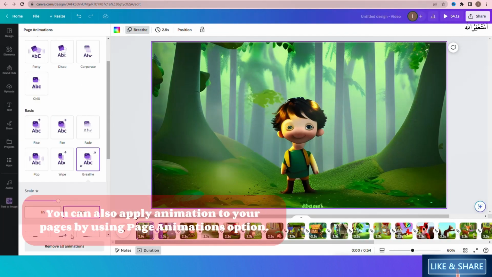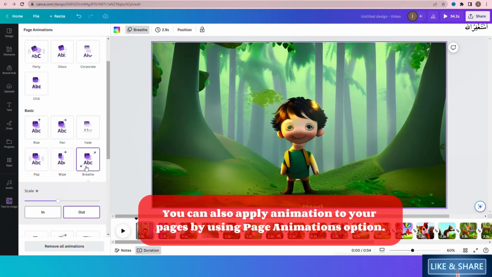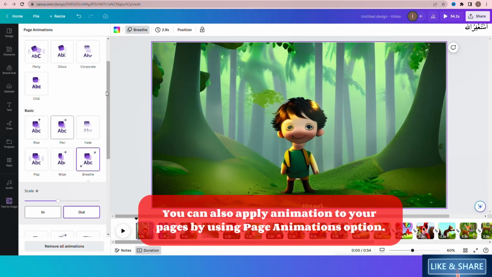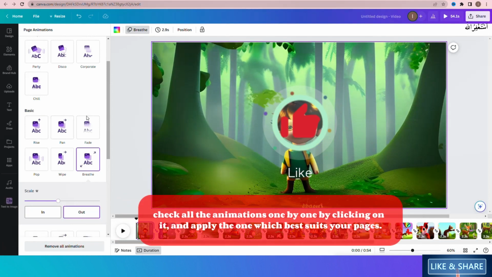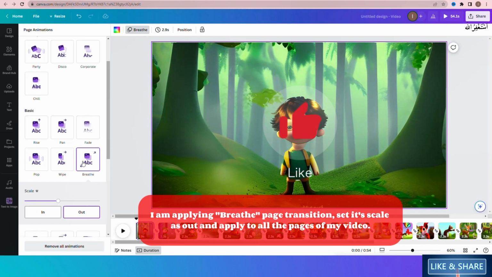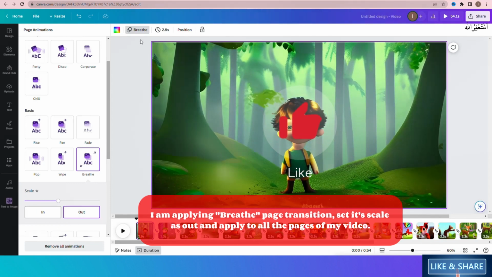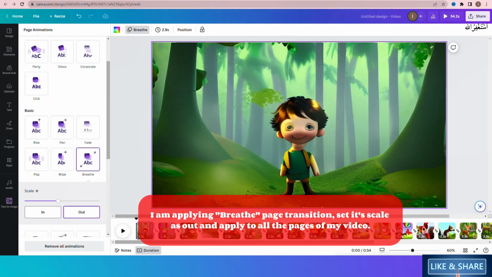We also apply animation to our pages by using the page animation option. You can check all the animations by clicking on them and apply the one which best suits your pages. I am applying here the breathe page animation, set its scale as out and apply to all the pages of my video.